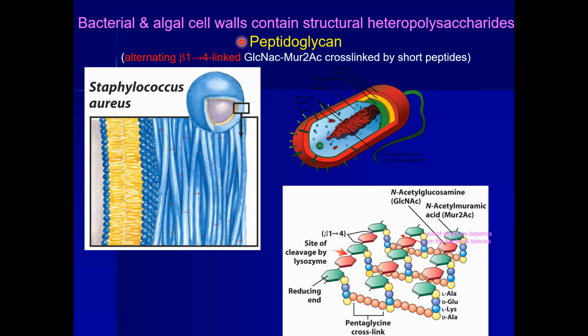And we have a heteropolysaccharide, the peptidoglycan. It is present on the bacterial cell wall, or the outer surface of the bacteria.